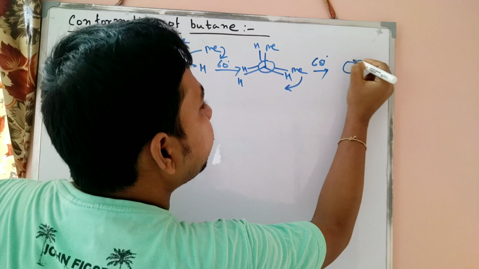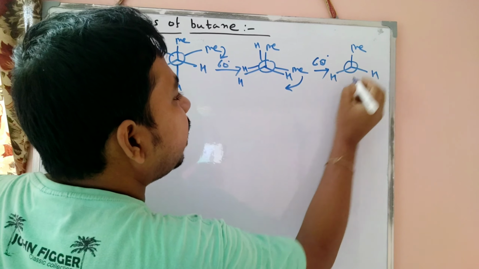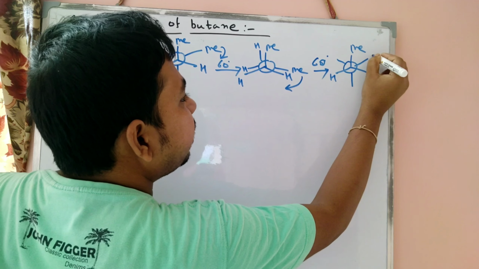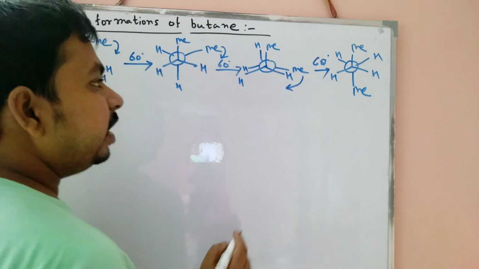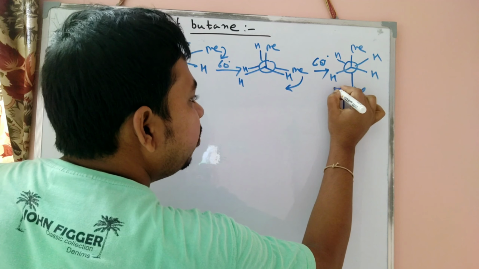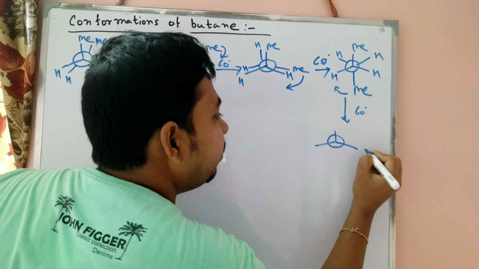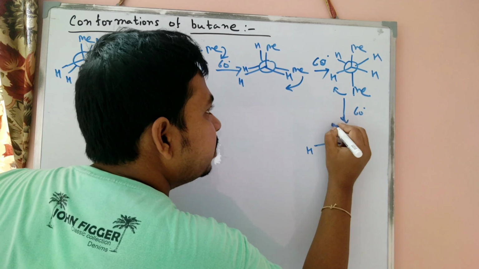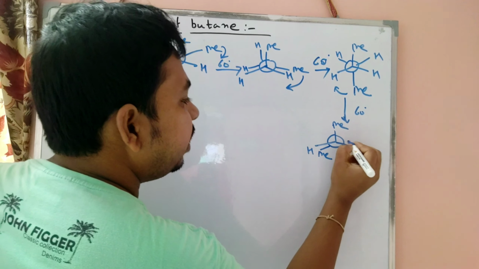So hydrogen, methyl, and then our back carbon, hydrogen, methyl is present here, and then we rotate 60 degrees. Then our methyl group shifts towards the left side. So the front carbon is the same, hydrogen, methyl. Then our methyl is present here now.